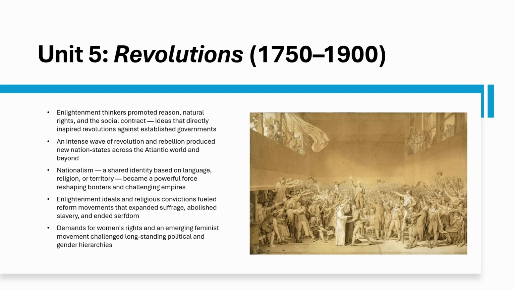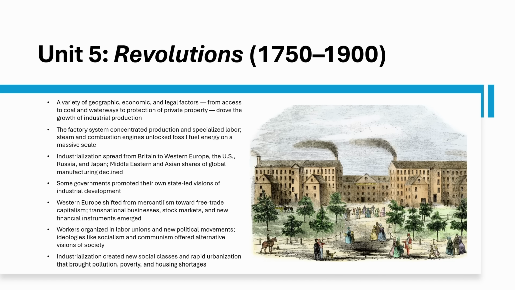On the industrial side, Britain leads with coal, iron, and the factory system. Steam engines unlock fossil fuels, and rails and steamships connect the world. Industrialization spreads to Western Europe, the US, Russia, and Japan, where the Meiji Restoration is a deliberate push to modernize. Following Adam Smith's 1776 publication of The Wealth of Nations, the economy shifts from mercantilism to free trade capitalism.